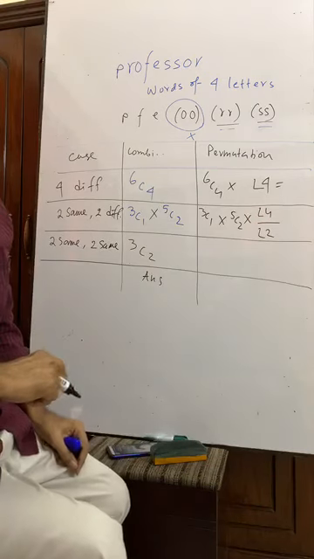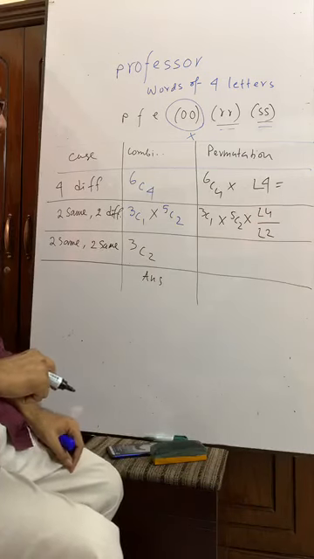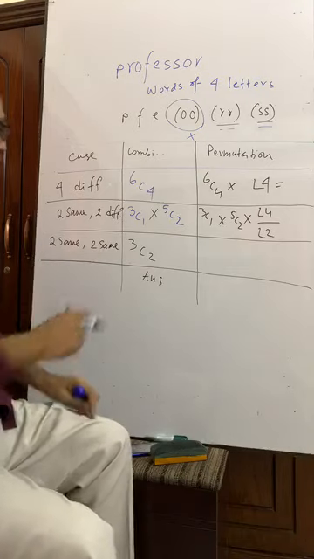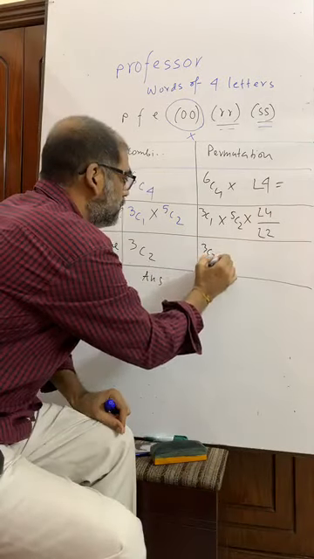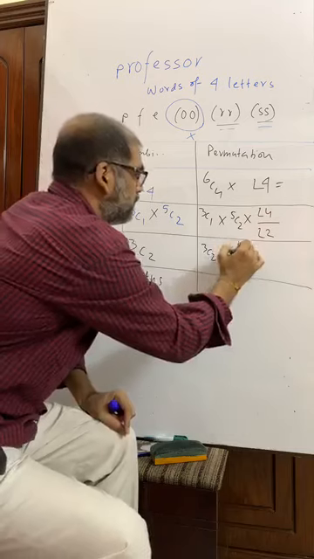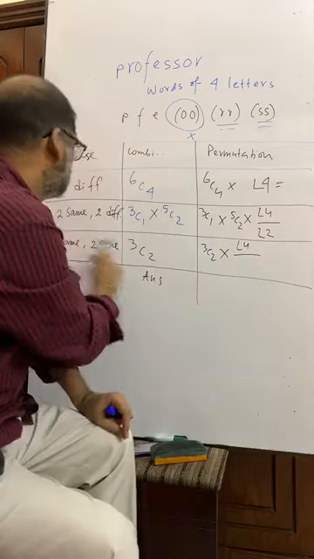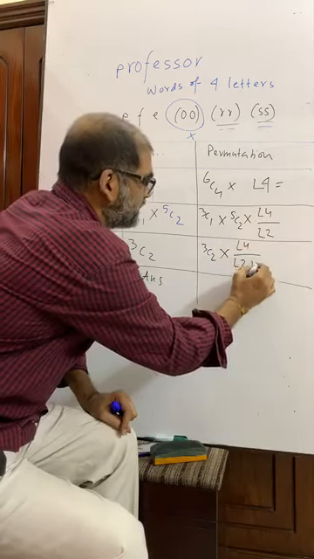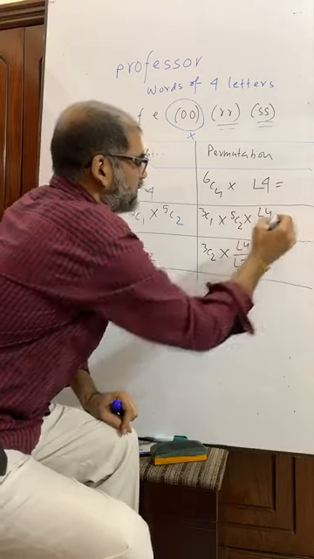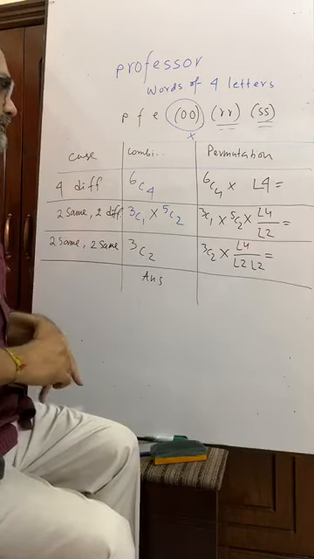Factorial 2. Then 3C2 into factorial 4 by 2 same, 2 times repetition.